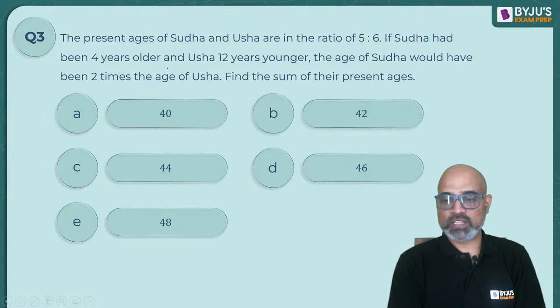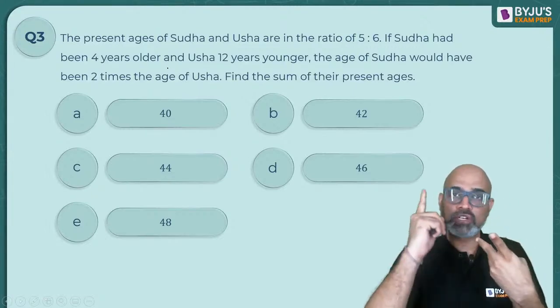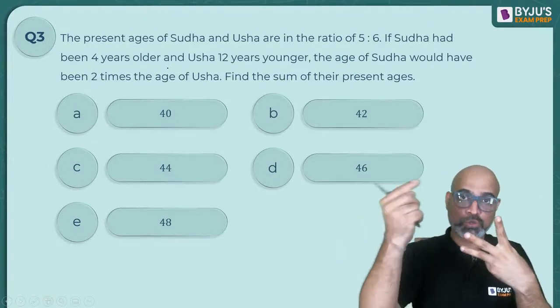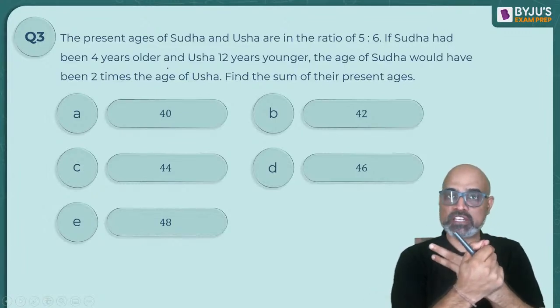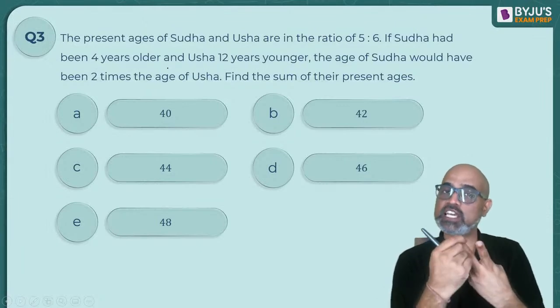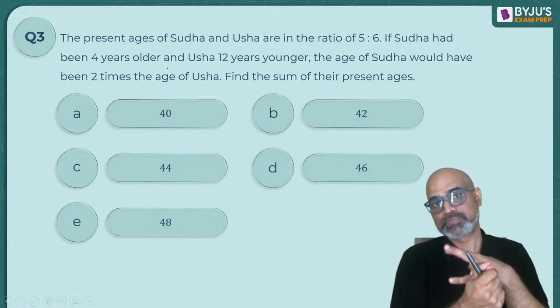When roots will be equal, then we will use this formula. When roots are equal, it means that b square minus 4ac is equal to 0. You will use that condition when discriminant is equal to 0. Okay, Priya? So there are three conditions on discriminant, no? Greater than 0, equal to 0, less than 0. Greater than 0 means different roots. Equal to 0 means same roots. And less than 0 means imaginary roots. Vice versa, if they're asking imaginary, check less than 0. If they're asking you equal roots, check equal to 0. If they're asking you different roots, check greater than 0. Right?